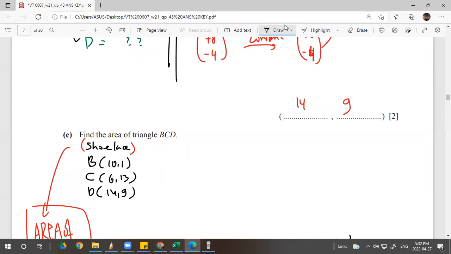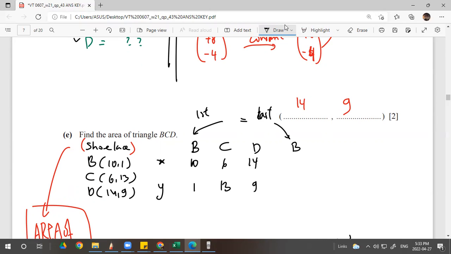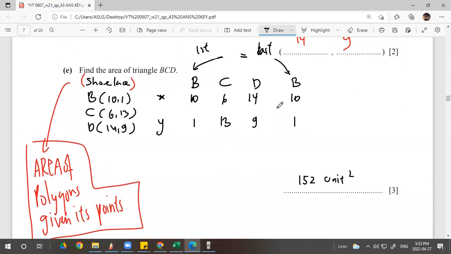First thing first, I need to put the B, C, D points, and this is X, Y, and it has to go back to its starting position, B, right? That's all. So the first and last have to be equal. So it has to be a rotational form. Okay, the X of B is 10, 1, 6, 13, 14, 9, and then another 10 and 1. Look how I make the shoelace formula.